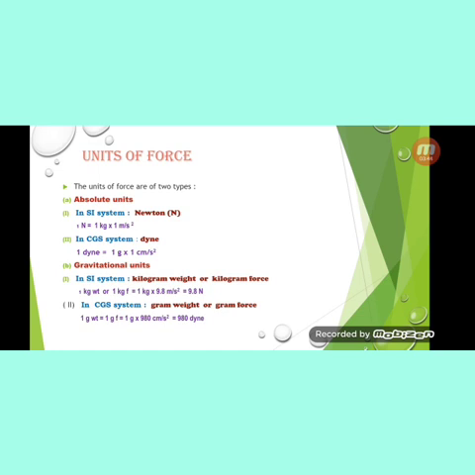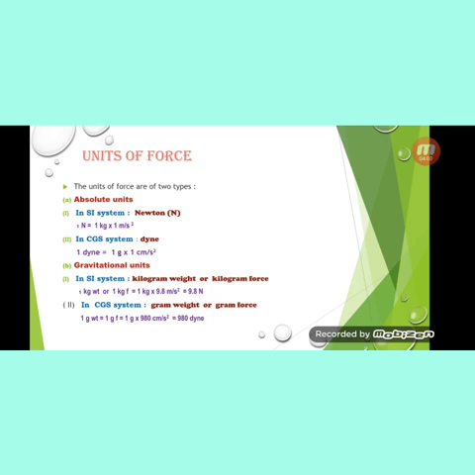Similarly, in the CGS system, the absolute unit of force is the dyne. 1 dyne is equal to 1 gram into 1 centimeter per second square. The dyne is used for the CGS system, and in place of the kg it will be gram, and in place of meter per second square it will be centimeter per second square.